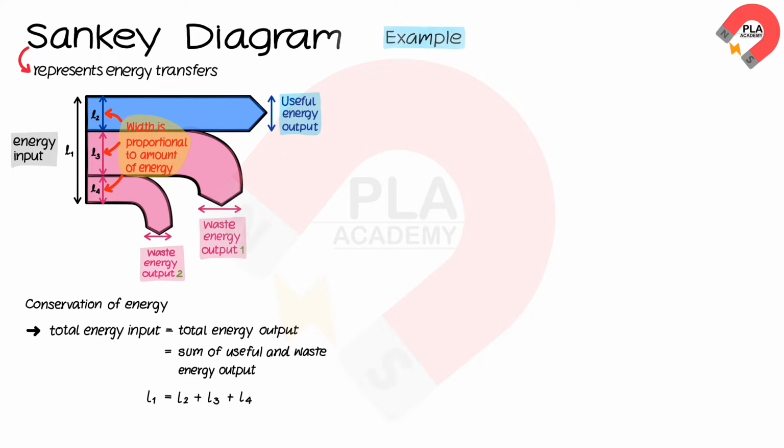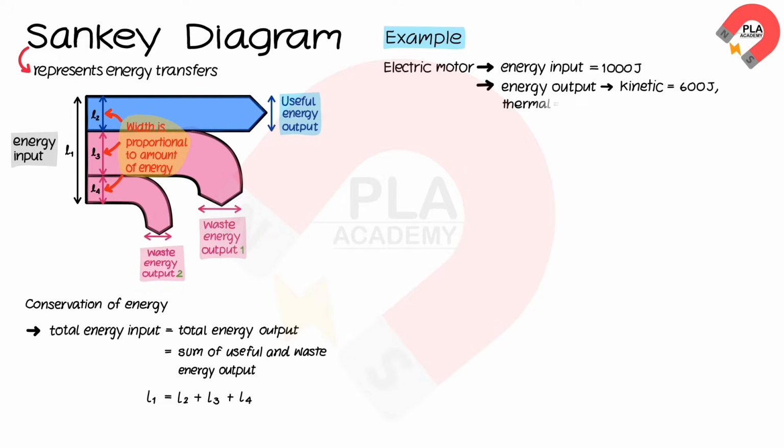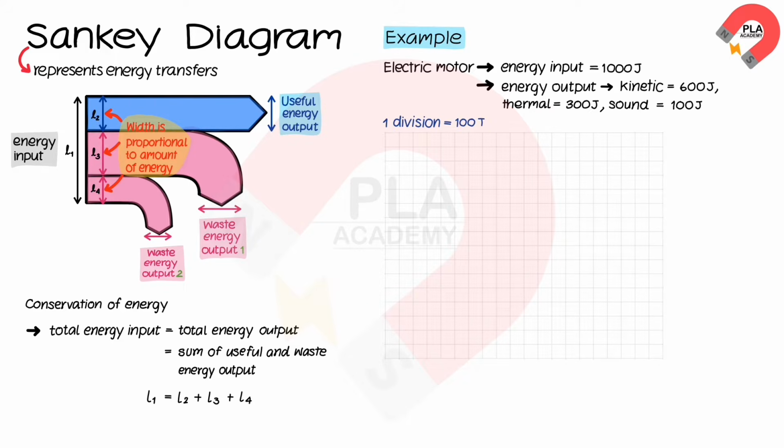For example, let's draw a Sankey diagram for the electric motor with an electrical energy input of 1000 joules. The energy output is kinetic energy of 600 joules, thermal energy of 300 joules, and sound energy of 100 joules. We will set up the scale, where one division represents 100 joules. The width of the energy input arrow will be 10 divisions, equivalent to 1000 joules.